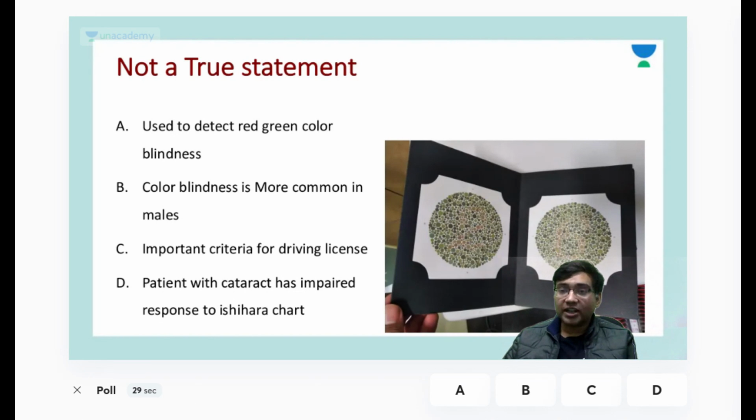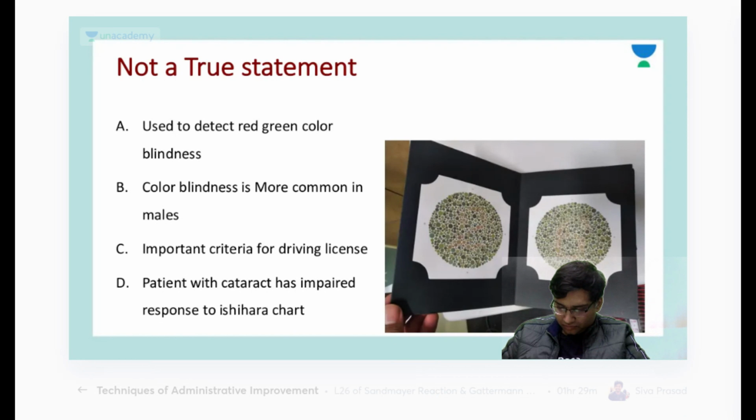Which of the following is not a true statement? So the answer here is D.